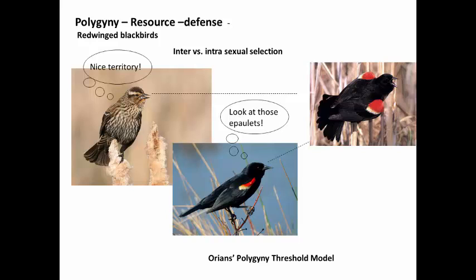Now, polygyny is the more common condition. And what we have to have happening in polygyny is really a decision made that the male does or does not stay with the female. And the key here, without getting into too much detail, is can the male provide some benefit or derive some benefit by staying? That is, can he provide food, protection?